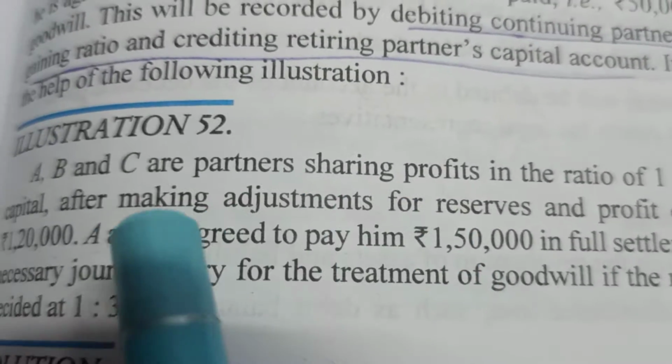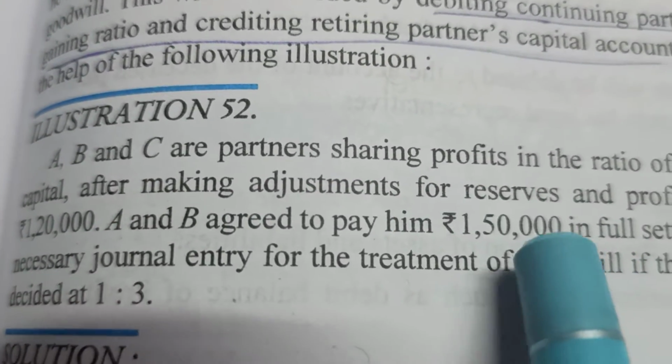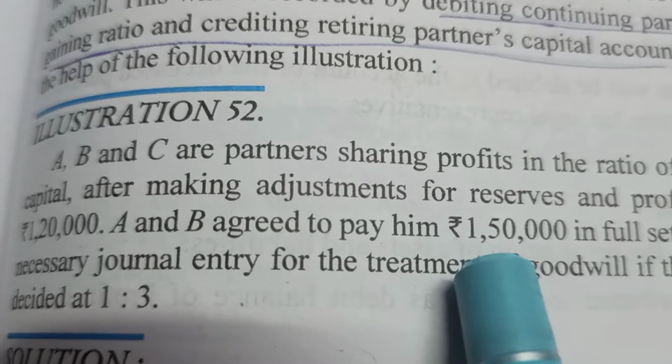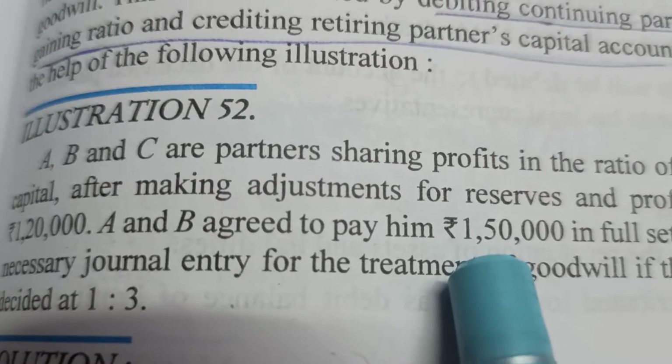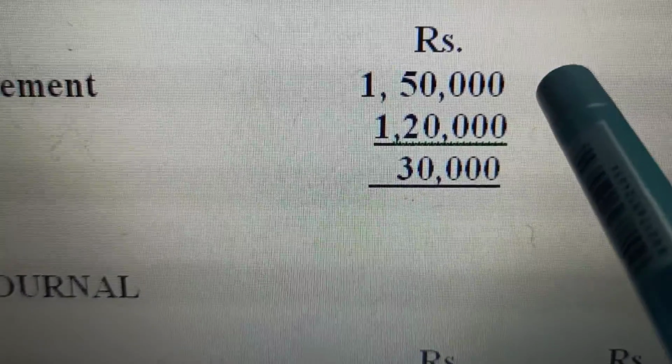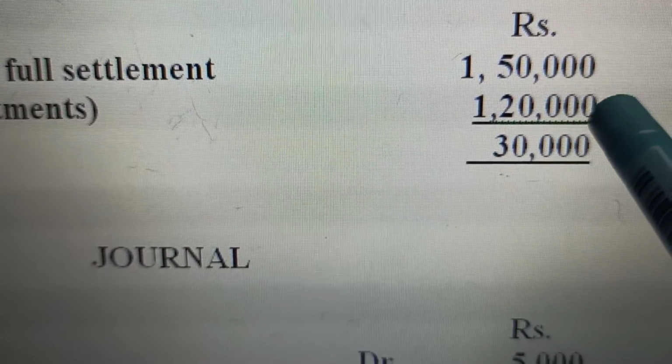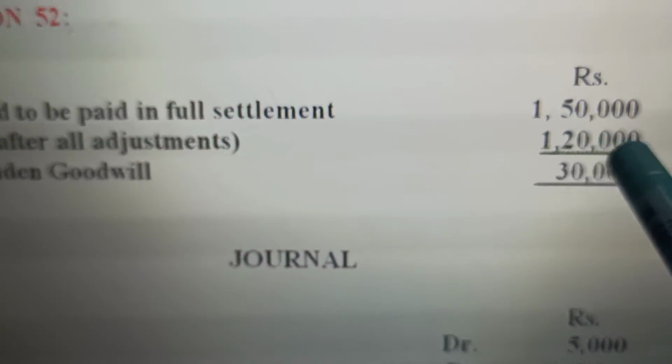That means this amount of 30,000 is his share of goodwill. What is the entry of his share of goodwill? Remaining to retiring. 1,50,000 is being paid to him. The adjustments of all the capitals reveal that his share is coming out to be 1,20,000.